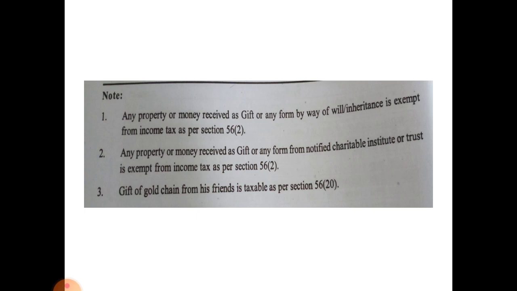Next, see the notes. Any property or money received as gift or in any form by way of will or inheritance is exempted from income tax as per section 56 subsection 2, and any property or money received as gift or in any form from notified charitable institution or trust is exempted from income tax as per section 56 subsection 2, and gift of gold chain from his friends is taxable as per section 56 subsection 2.